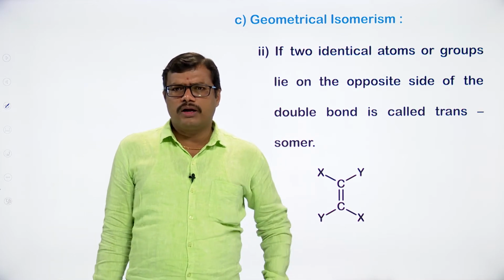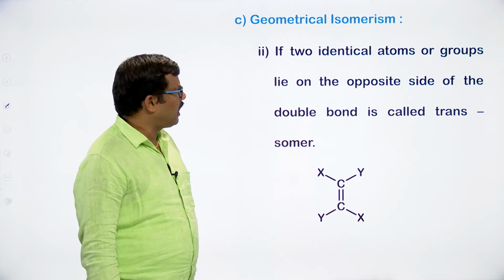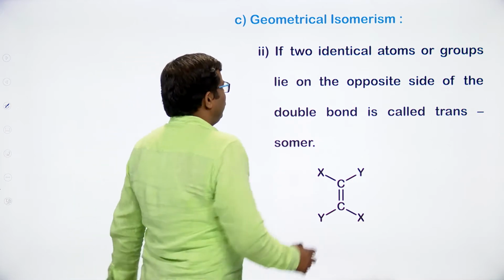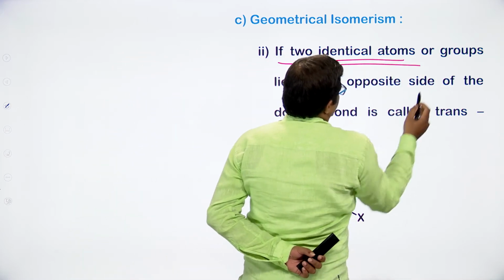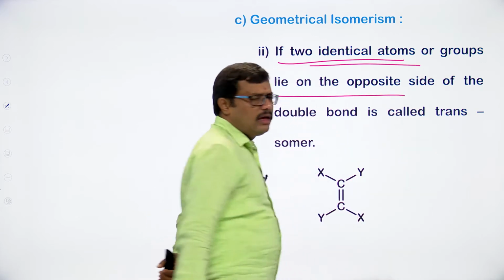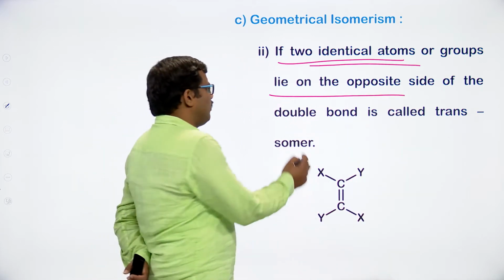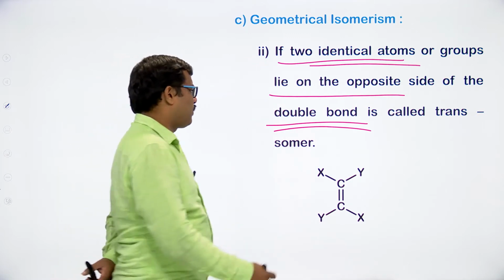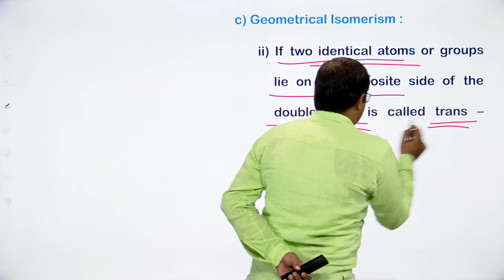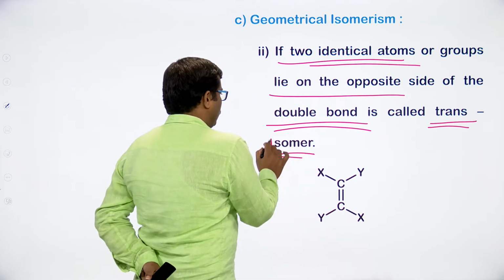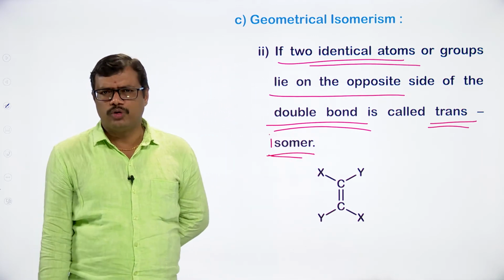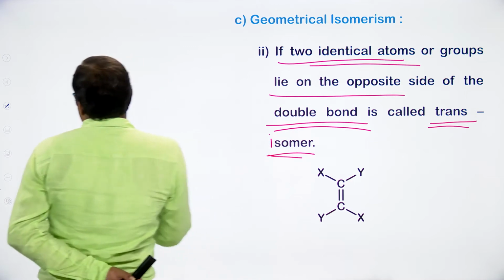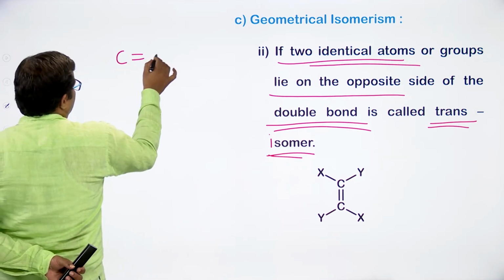Okay. Now let us look at one more isomer, that is the trans isomer. In this case, if the two identical atoms or groups lie on the opposite sides of the double bond, we take it as a trans isomer. As I have written in this case, you can also write it this way.